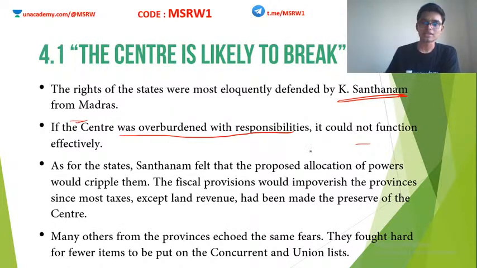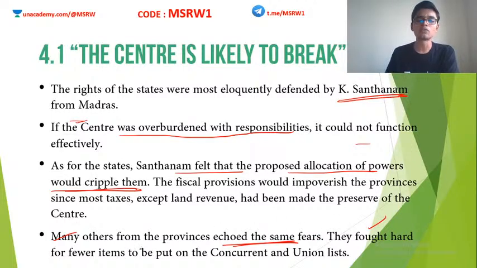Okay, so it was argued by K. Santhanam. So as for the states, Santhanam felt that the proposed allocation of powers would cripple them. This is what I told you earlier. There is not enough money coming to the states for the states to start any adequate human development projects. This could cripple states. This could weaken the states. This was another issue. Many others from the provinces also echoed the same fears.